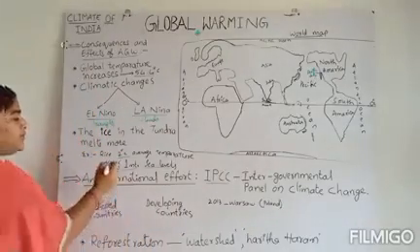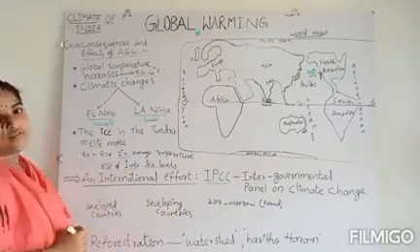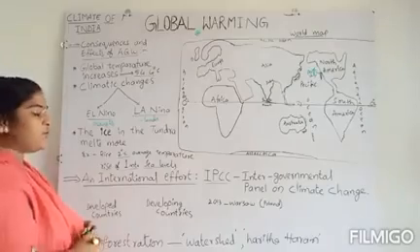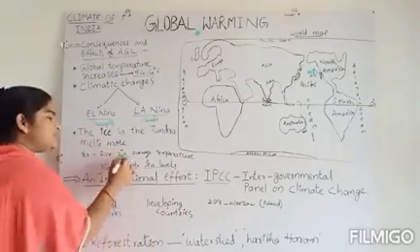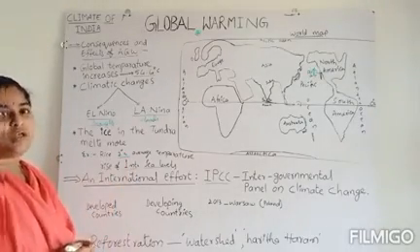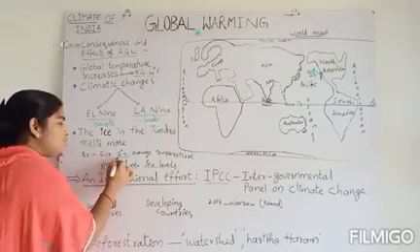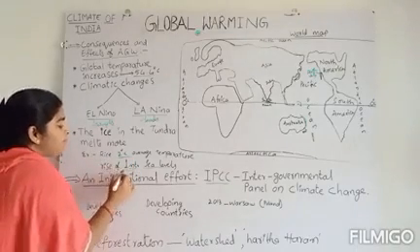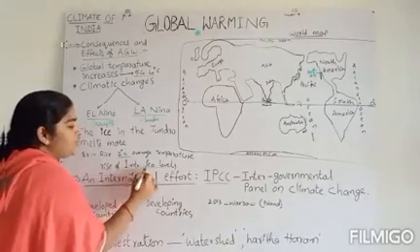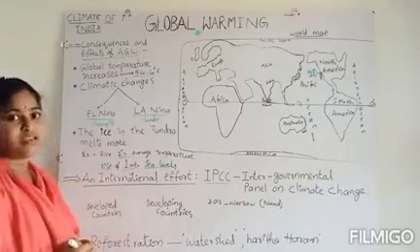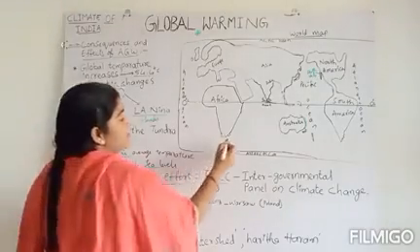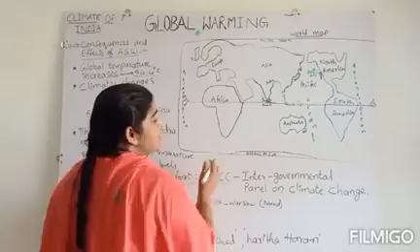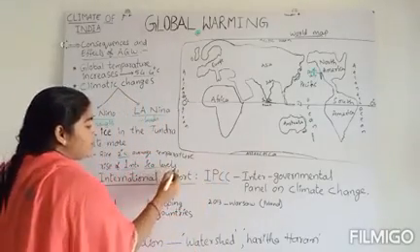Suppose there is a 2 degree increase in average temperature, then what will happen? A 2 degree increase in average temperature seems small, but it means sea levels will increase by 1 meter.